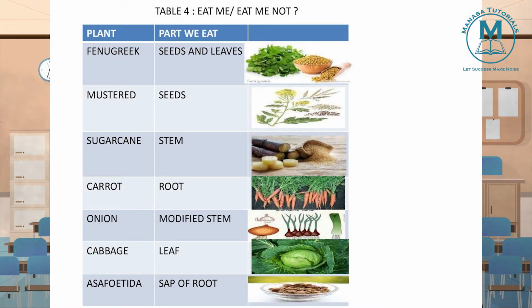Now at the same time hing. So what is hing? Which we use in some recipes, isn't it? So from where do we get this hing? It's a sap of the root. Understood? So it's a gum-like structure coming from the root. That part we will use as hing. Understood? So here only certain examples were given, and which part is consumed.